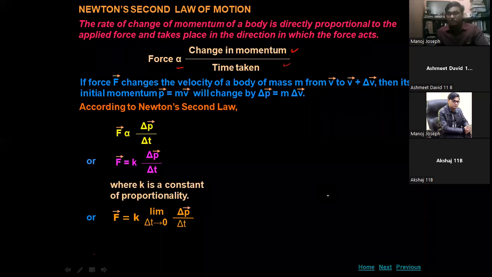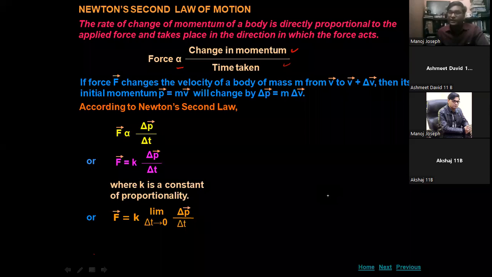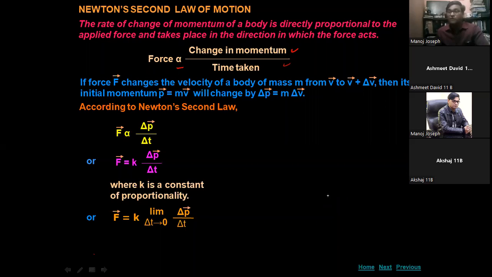Now we are taking the limit of del P by del t, the rate of change of momentum with respect to time. We are limiting it, meaning we are assuming that time is constant, so we take del t approaching 0. When the change in time becomes 0, time will be constant. At that particular instant of time, the value of force will be dP by dt, meaning force is equal to the rate of change of momentum, or the instantaneous momentum.